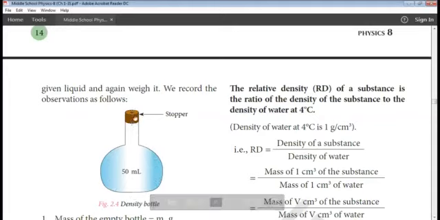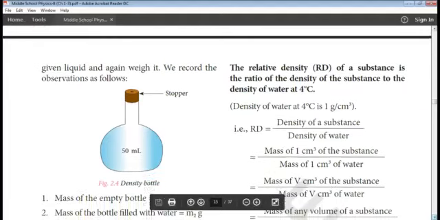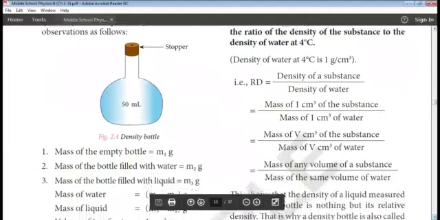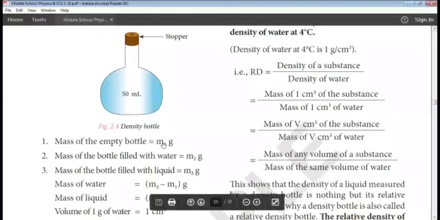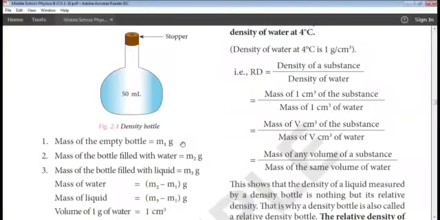Now what we need to do is find the mass of the empty bottle. Initially we need to find the mass of the empty bottle and note that as m1 grams. Next, in the second case, we have to find the mass of the bottle filled with water. We fill up this density bottle with water, measure the mass, and note that mass as m2 grams.